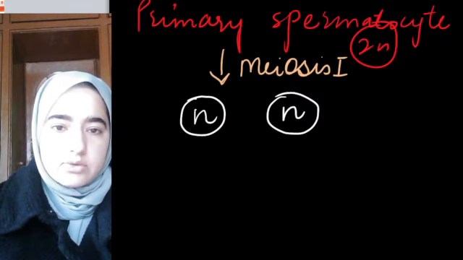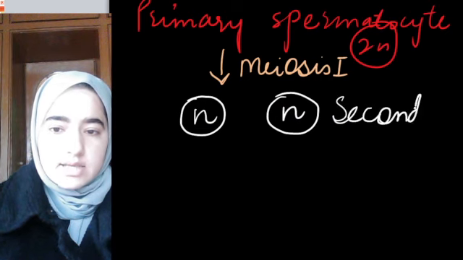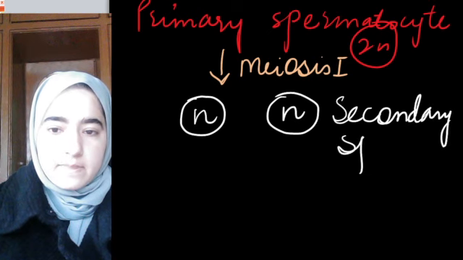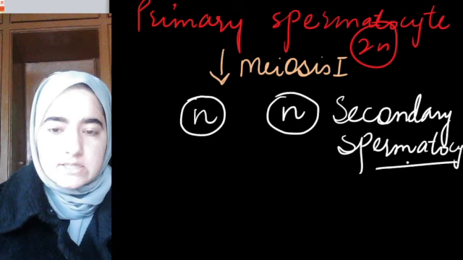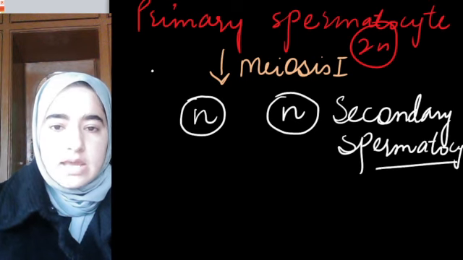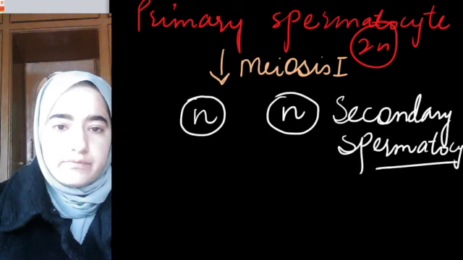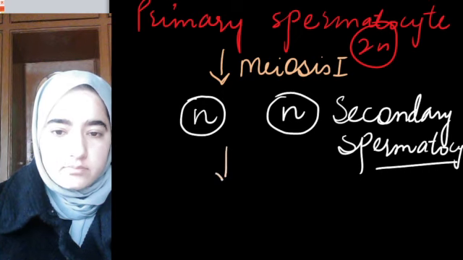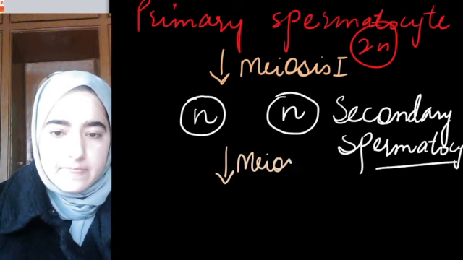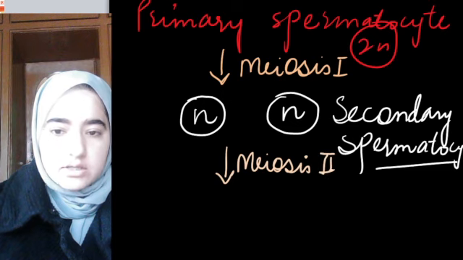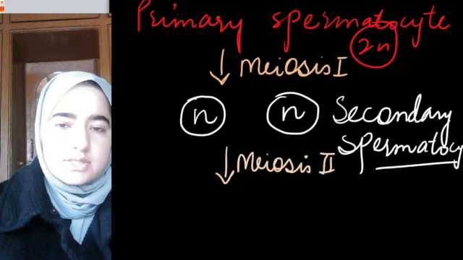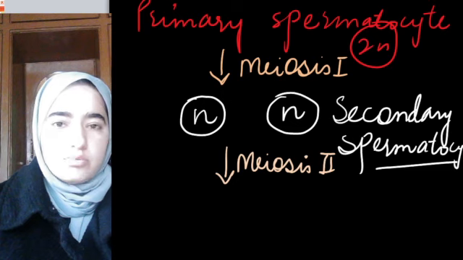Primary spermatocytes, having gone through meiosis 1, form secondary spermatocytes. Secondary spermatocytes will further undergo meiosis 2, which is almost equal to mitotic division, equational division.